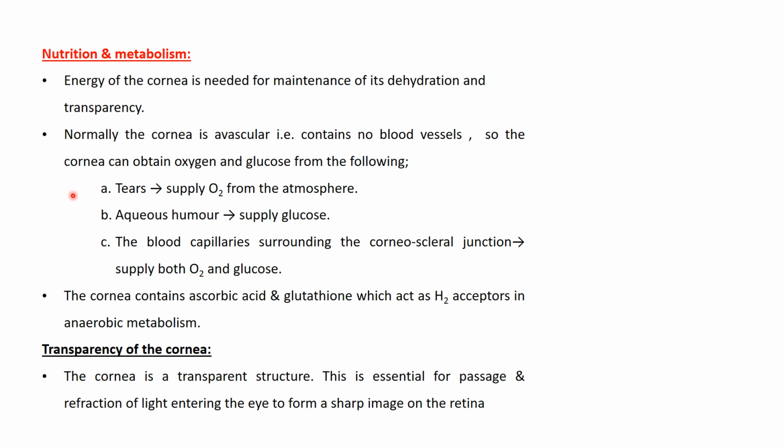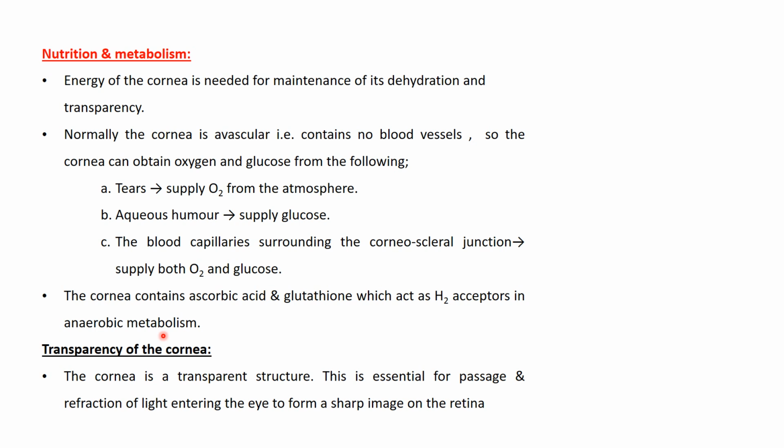So the tear fluid provides oxygen to the cornea, the aqueous humor located behind supplies it with glucose, and the blood capillaries at the corneoscleral junction supply it with oxygen and glucose. The cornea contains ascorbic acid and glutathione that act as hydrogen acceptors in anaerobic metabolism.